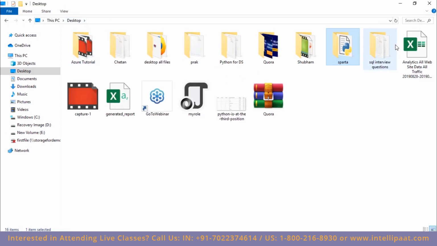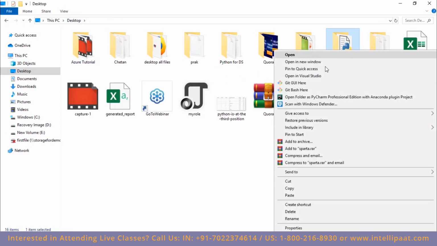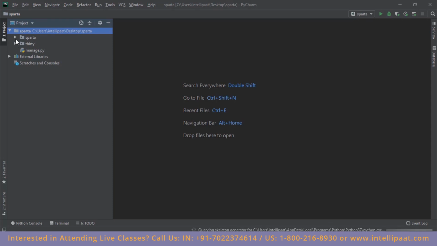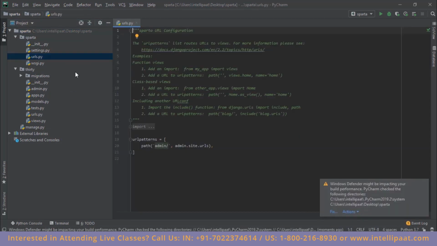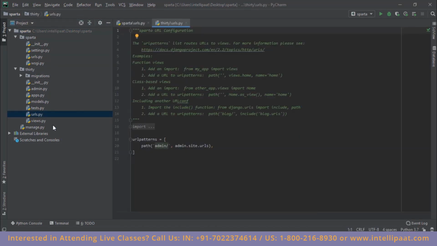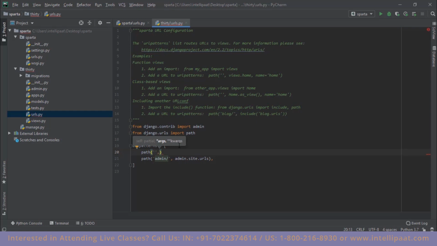Now let me go ahead and open this with PyCharm. So we have this folder over here. So this is our main folder, and this is the web app over here, and this is the urls.py file of the main project, and this is the urls.py file of our web application. Now I'd have to add a URL over here. So I'll type in path, and since this is being redirected from the home page, I'll just put in single quotes over here, and then I'll have to type in the view, which would return something.